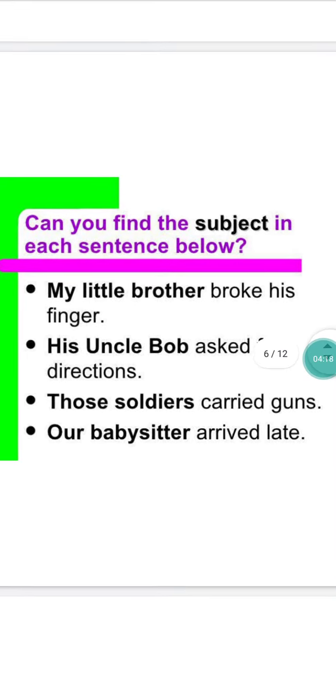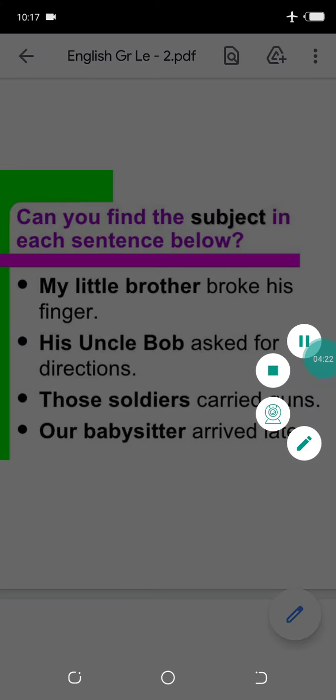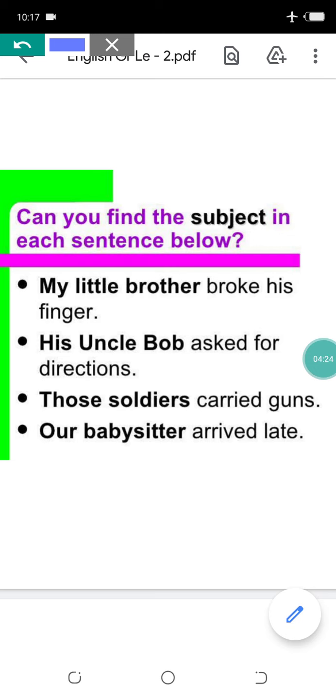See more examples here. Can you find the subjects in each sentences below? Yes. My little brother broke his finger. Who broke his finger? My little brother. So it is subject here. Second, his uncle Bob asked for directions. Who asked for directions? His uncle Bob.